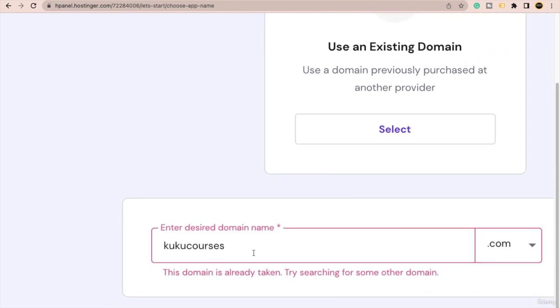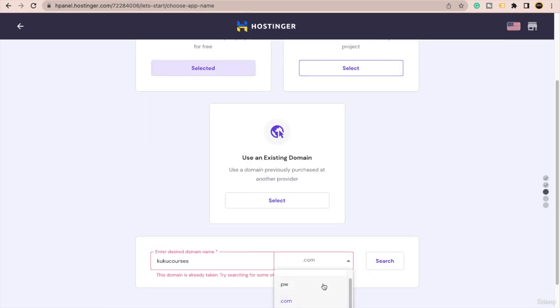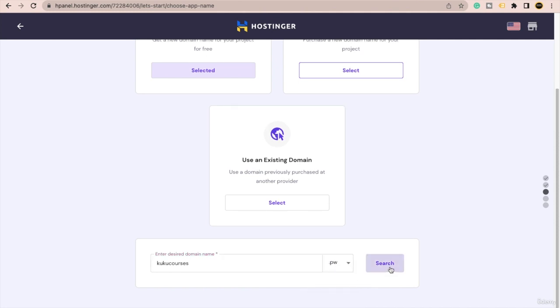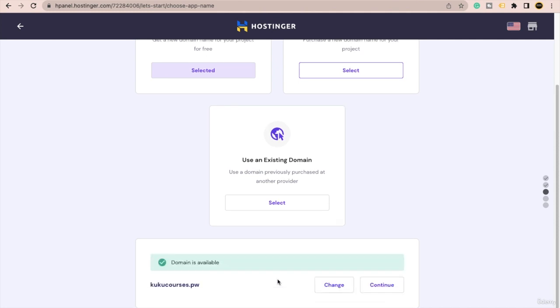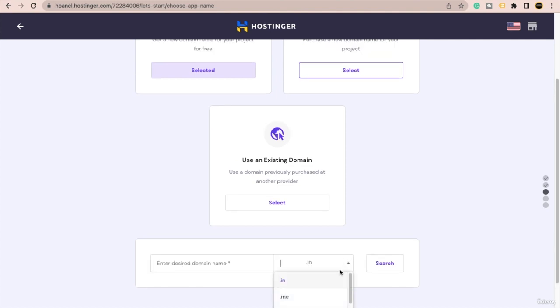So that means you have to choose some other domain, or you can just try to change the extension. For example, I can upload PW, and here most probably it will be available. So like that you can just change the domain or change this extension from here.